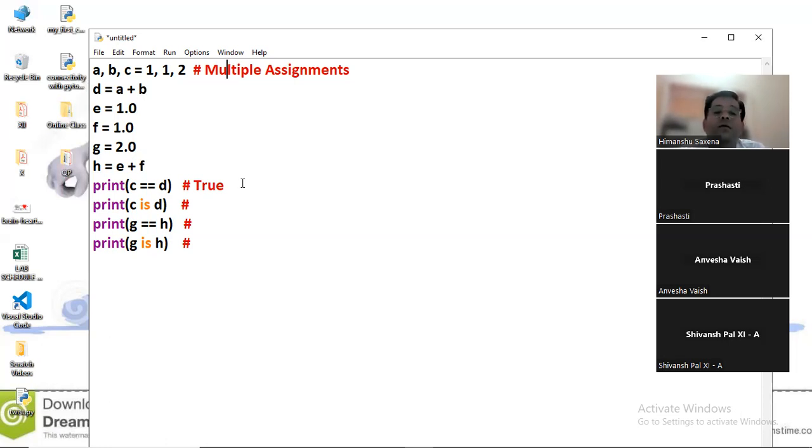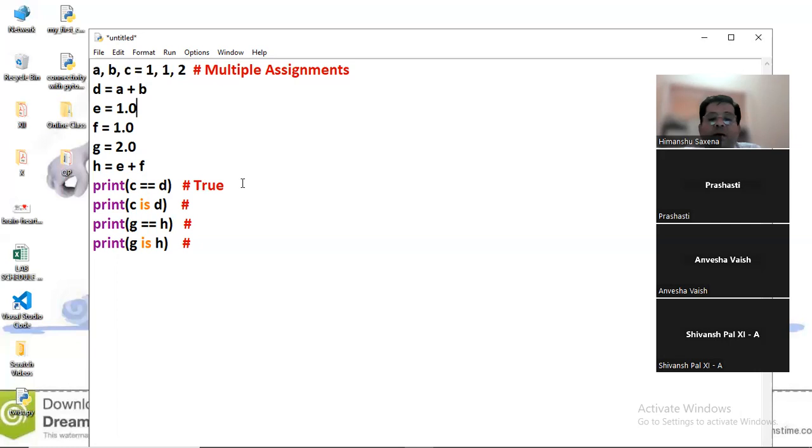Because the value of C is equal to the value of D, which is 2 in both cases. Yes. Can you explain what is happening in this statement? How are the values moving? Sir, in the first, the first one is assigned to A, the second one is assigned to B, and 2 is assigned to C. In that case, A plus B means 2. We have added the values, and we are comparing the values between C and D, and we find both are equal. That's why it's 2.